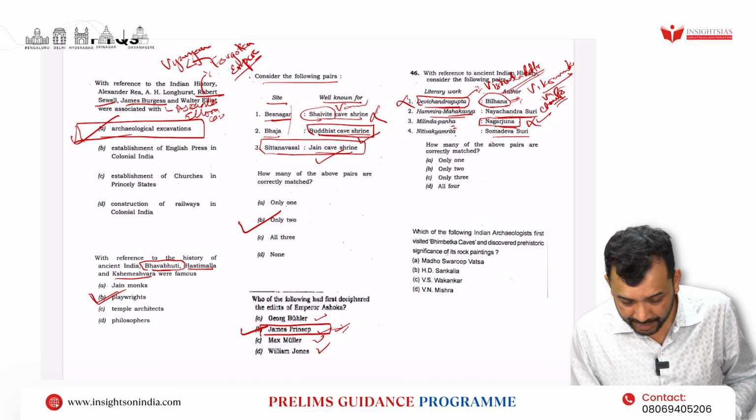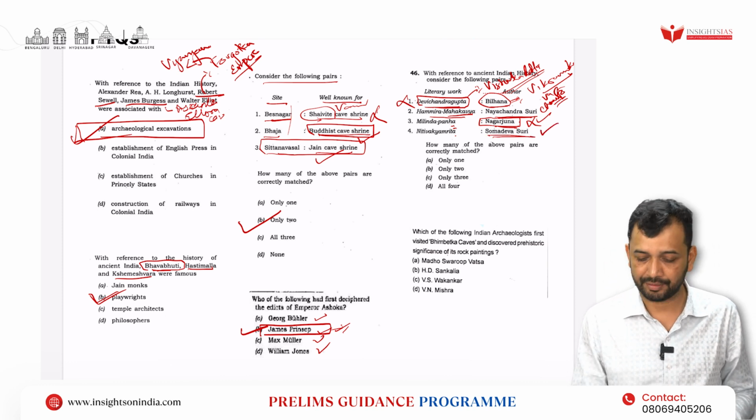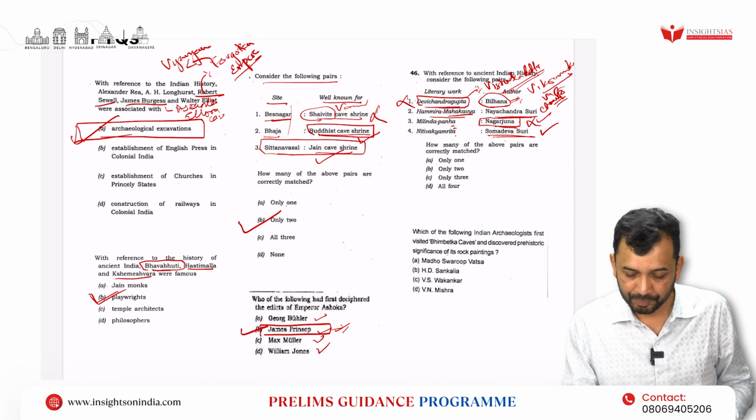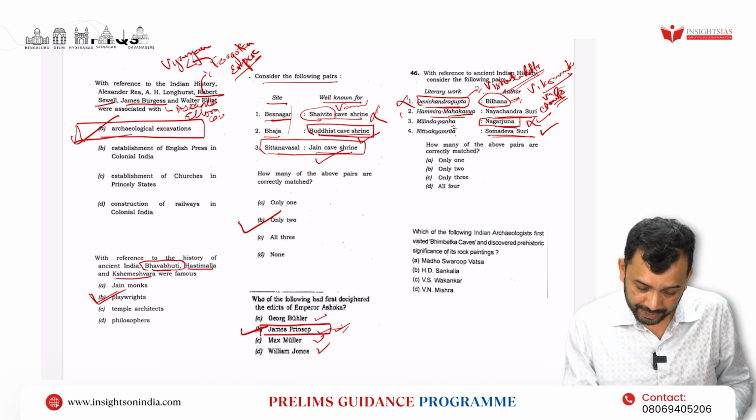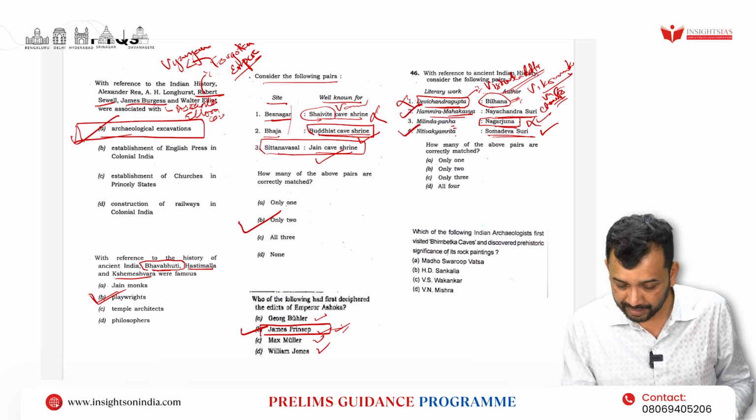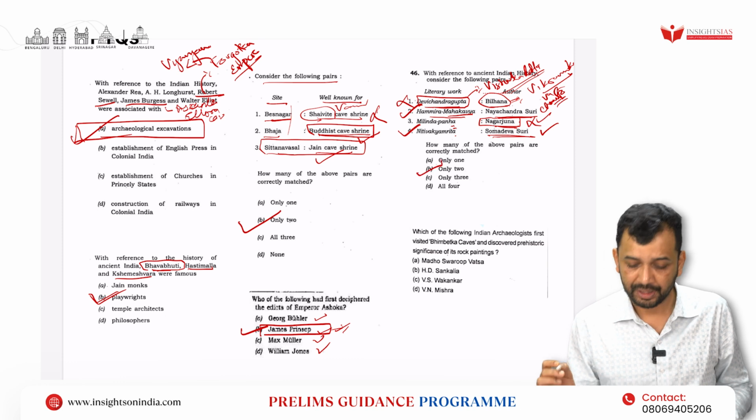And Nitivakyamritam, yes, this is Somadeva Suri, a Jain monk. Yes, this is correct, right? So here the second and fourth are correct, and the option will be only 2.